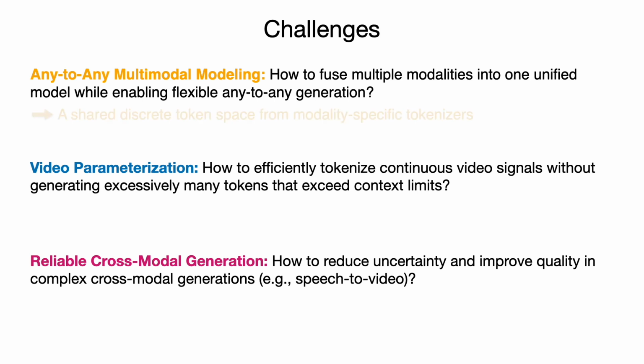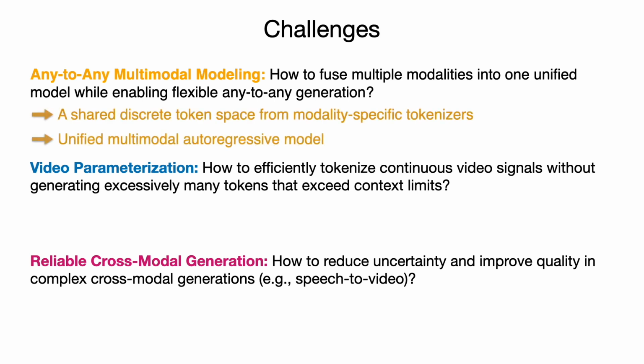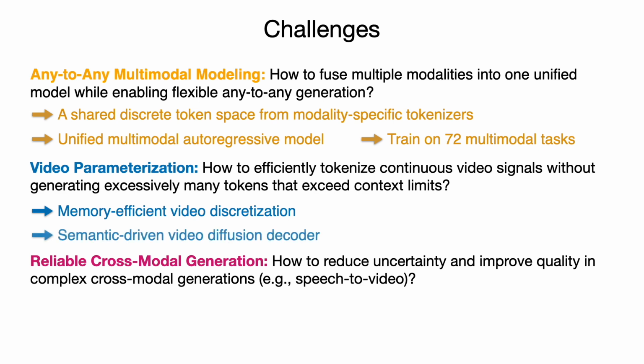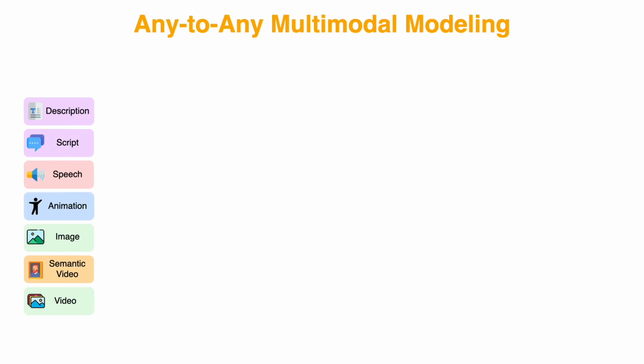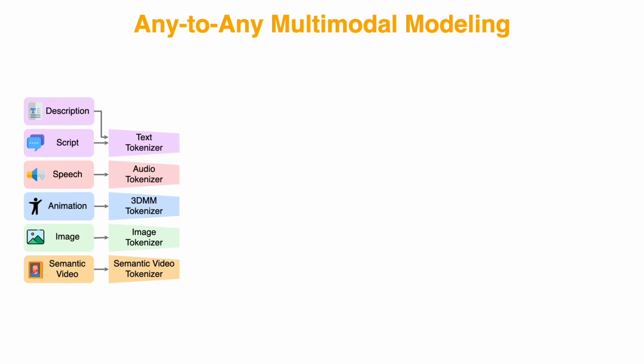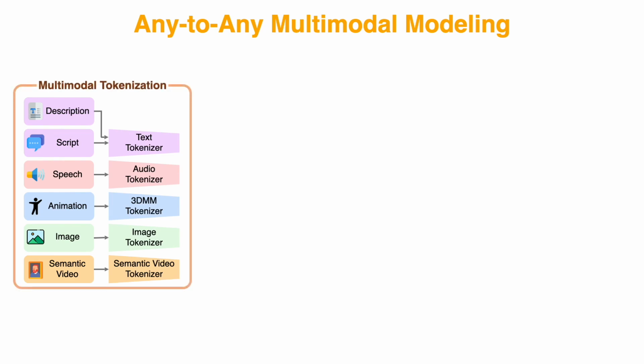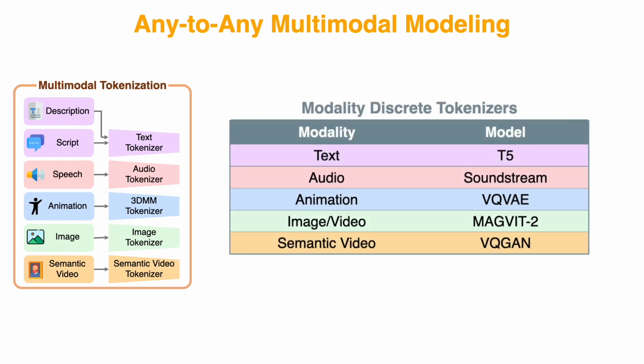Archon addresses these challenges with shared discrete tokens, a unified multimodal AR model with 72 training tasks, efficient semantic video representation and diffusion decoding, and a thinking in modality strategy for reliable chains of modalities. Now, we introduce the model pipeline. First, each modality is tokenized into discrete tokens to form a unified multimodal token space. These include off-the-shelf tokenizers for common modalities, such as text, audio, and video, as well as our learned tokenizers for specialized modalities, such as animation and semantic video.